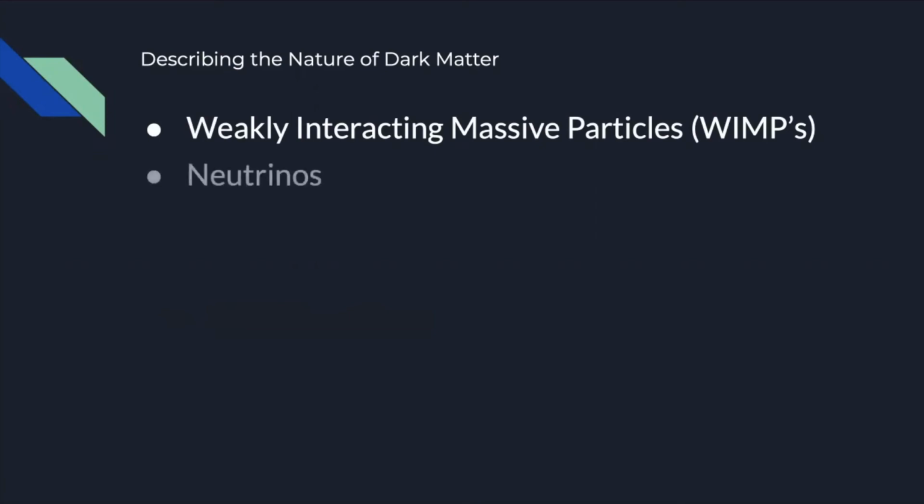The most compelling WIMPs are neutrinos. Neutrinos are subatomic particles that are similar to an electron but have no charge and a very small mass. These particles are abundant in the universe and interact very little with matter. They are incredibly difficult to detect, thus making them a perfect candidate for dark matter.